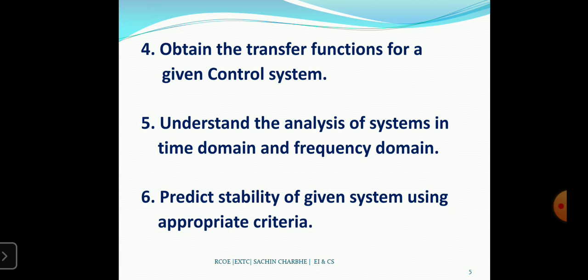So the transfer function is an important part. Okay, how to get the transfer function? That is the output by input. That is nothing but the transfer function. Then fifth, understand the analysis of systems in time domain and frequency domain analysis. Then sixth, predict the stability of a given system using the appropriate criteria.